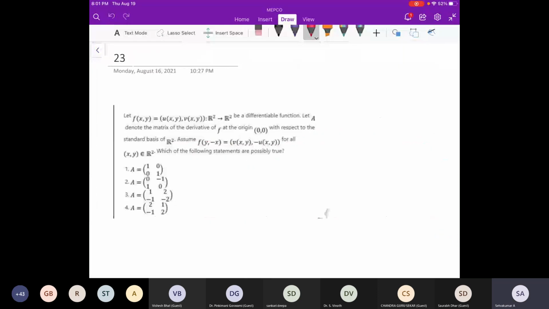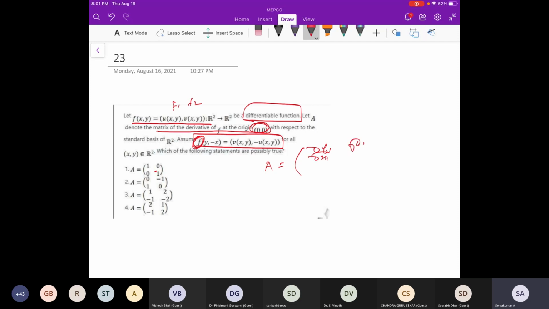Okay, there are some more sums. These are some interesting ones. Okay, I will just tell you this. They are given f(x, y) equal to this, and this fact is also given. Then f is differentiable is also given, and A is the matrix of the derivative of f at the origin with respect to this. Now we have to find f using this matrix. A is nothing but the derivative matrix: f1, f2, with derivative of f1 with respect to x1, f2 with respect to x2.